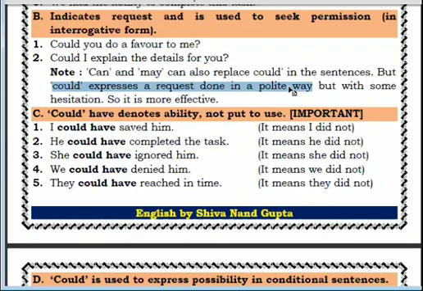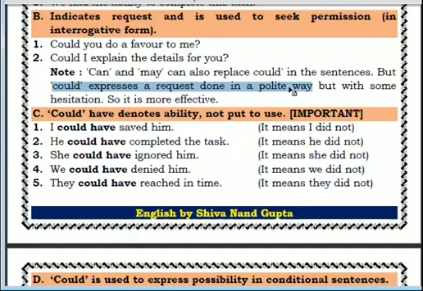Now rule C. Rule C is, could have denotes ability not put in use. I have put the comma wrongly. You should understand could have is single here. This would be a compound modal, means could and have both the things. One thing more you should remember here, you can write it down also. Whenever you are using could have, after that the form of the verb will be used in third form. It is a very important rule, so you should understand.